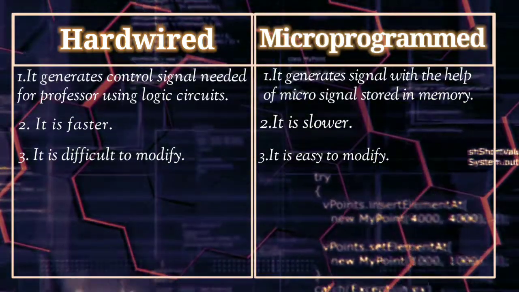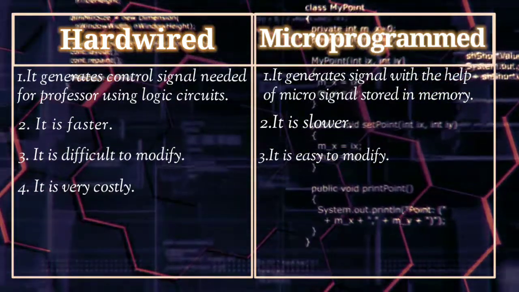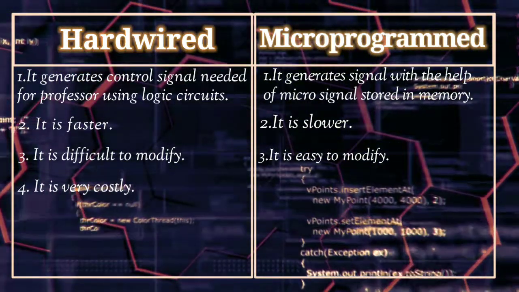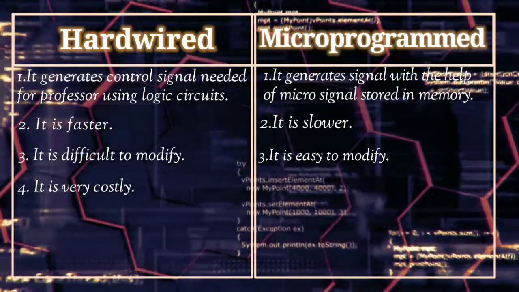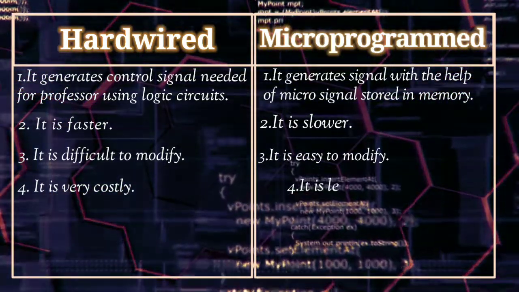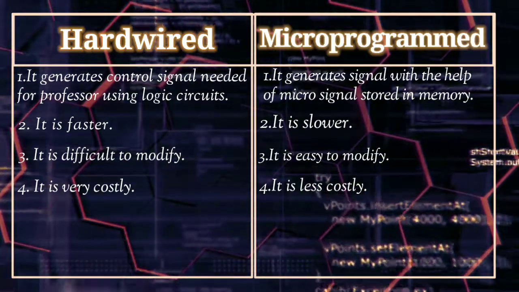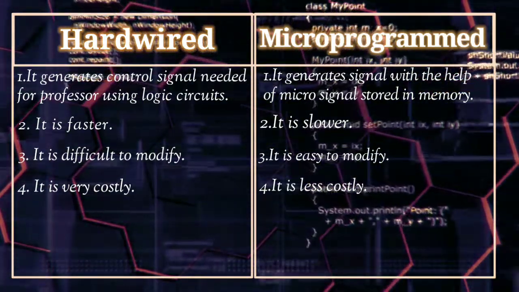Next is, the hardware control unit is costlier because it involves hardware cost, which is very costly. But the microprogram control unit is less costly because you just need the memory to save the instructions.